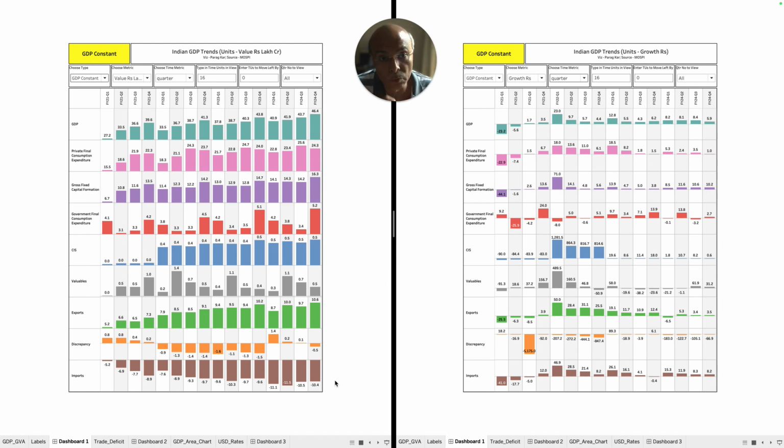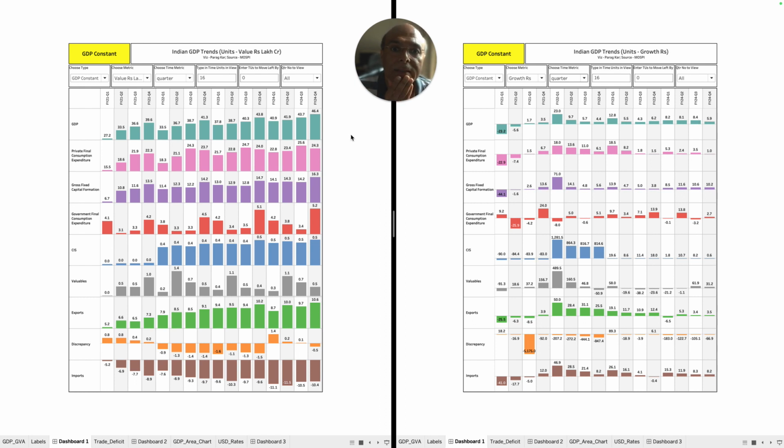And these absolute numbers are very important to understand, because the growth numbers are very, very misleading, and it is very important to understand why this is misleading. I'll tell you the reason why. Now, let's look at the growth numbers, because I have plotted the absolute numbers on the left hand side of the screen, and the growth numbers on the right hand side of the screen, right? So let's look at the GDP growth numbers. You'll find that the FY24 Q3 projection is 8.4% growth. That is the growth that the government of India has announced.